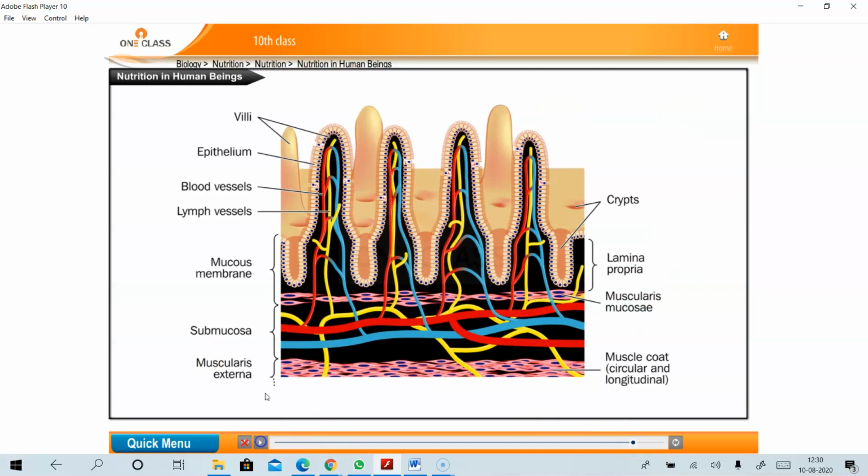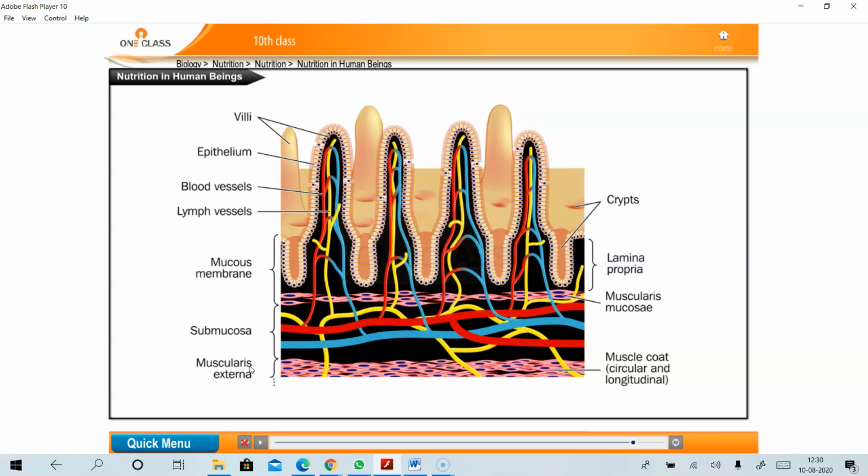There is an important point: the more the surface area increases, the more absorption takes place. That's why the small intestine has a larger surface area than the large intestine.